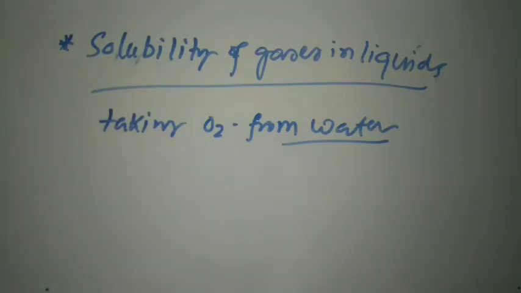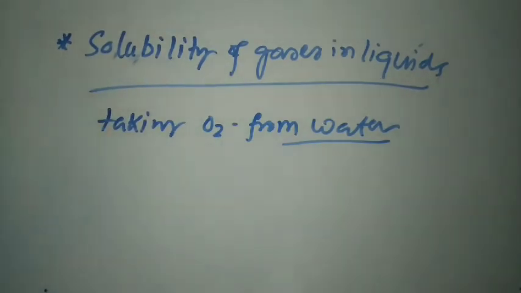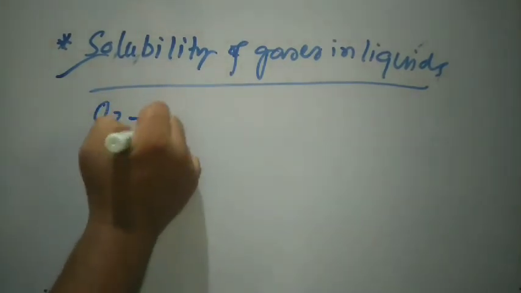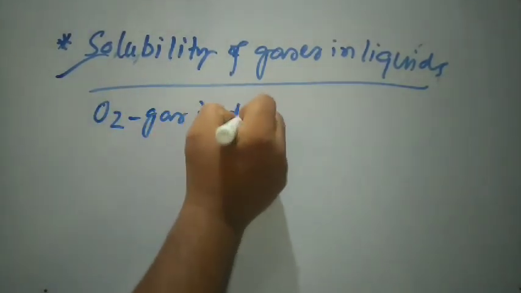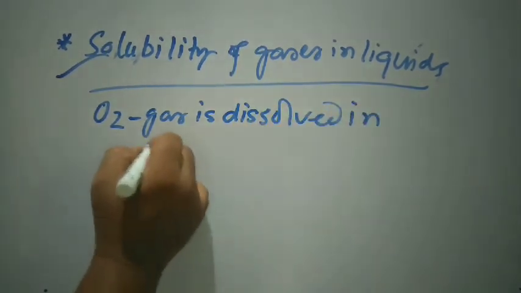So in our daily life, we experience the fact that gas dissolves in liquid. That's why it is important to learn about the solubility of gases in liquid. Like O2 gas is dissolved in water.